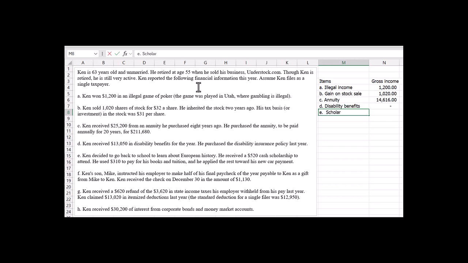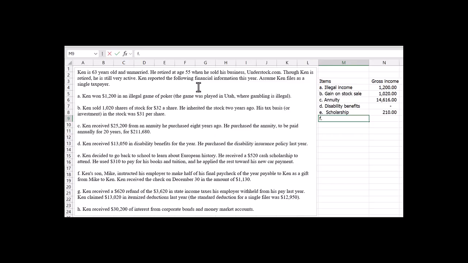So when we look at this scholarship situation, you're going to start off with the $520 scholarship less what he didn't use for school, which is $310. And so $210 is included in his gross income. How about F?